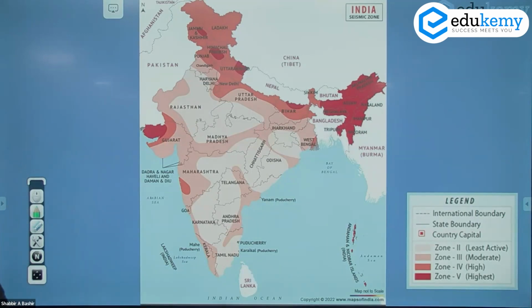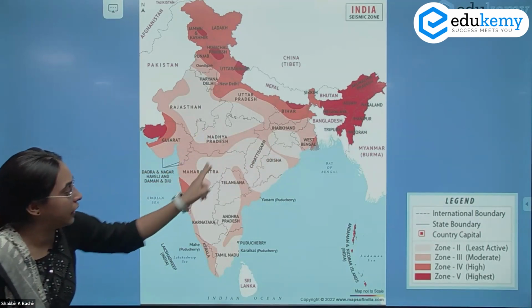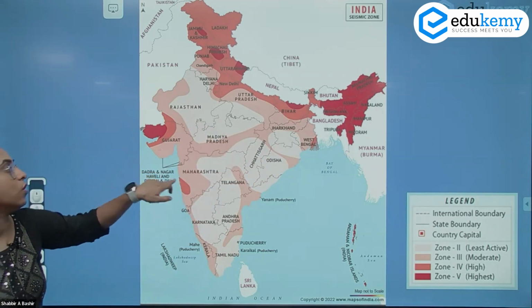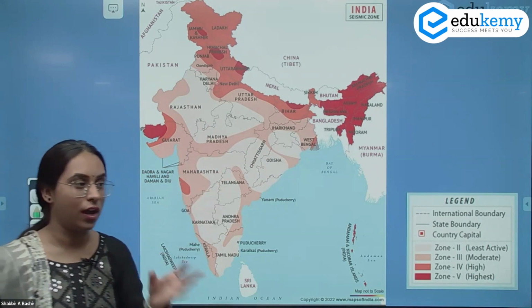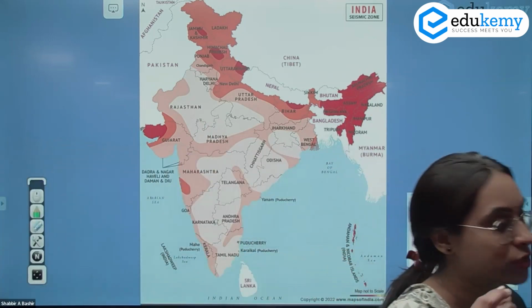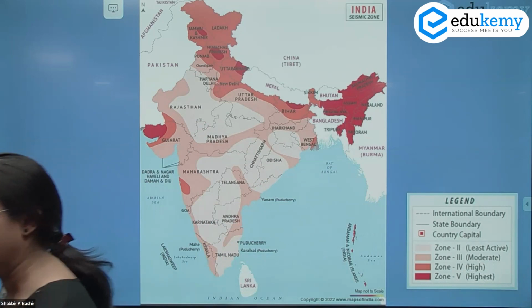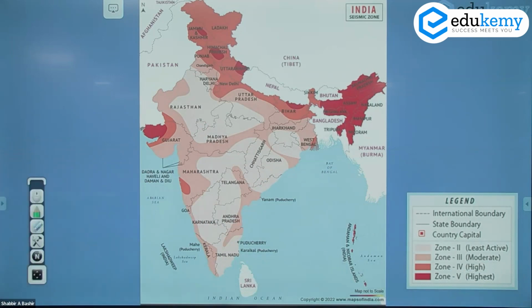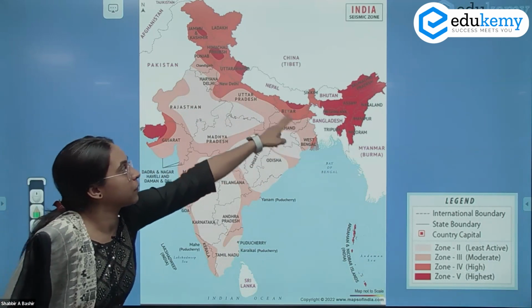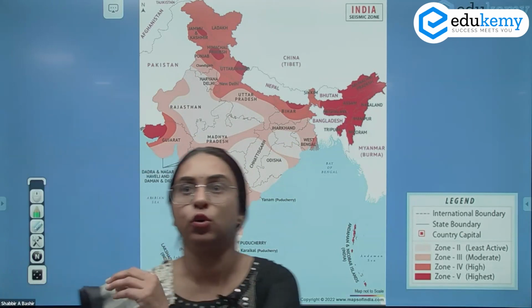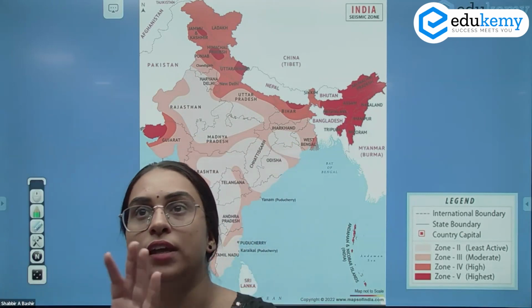उधर पड़ेगा. Then if you look at zone 2, the light color is your zone 2, and near to zone 2 is your zone 3. So this is what you can draw in your map. Why is zone 5 the most active? It's because of the plate interaction. They are tectonically active. The mountains are still rising. It is a zone of elevation, and as the other zones are in the proximity of the active plate boundary, they become prone to seismic activities, like this belt and the other nearby areas. Yes, Lakshadweep is given as zone 2 in many of the maps. So write Lakshadweep as zone 2.